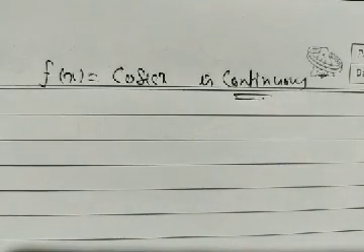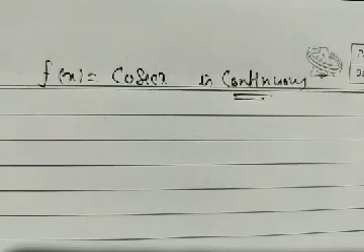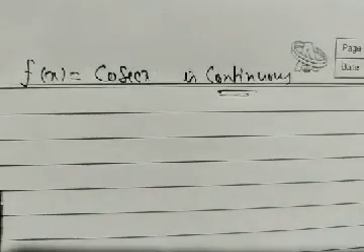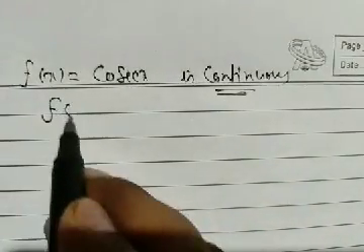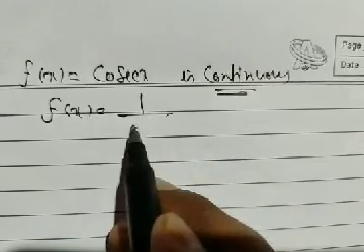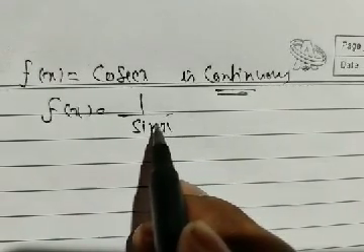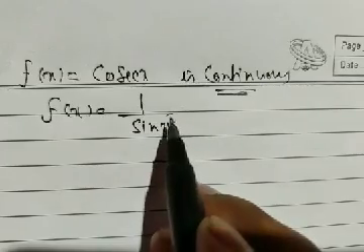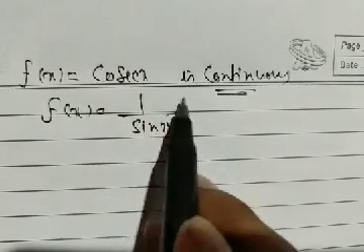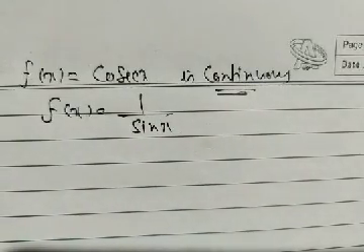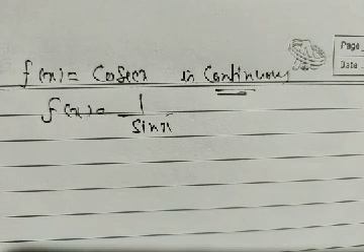We can show easily that f(x) = cosec x is a continuous function. How? Since f(x) = cosec x, it can be written as 1 upon sin x. Now 1 upon sin x is what form of function? Yesterday we discussed that a rational function is a continuous function.